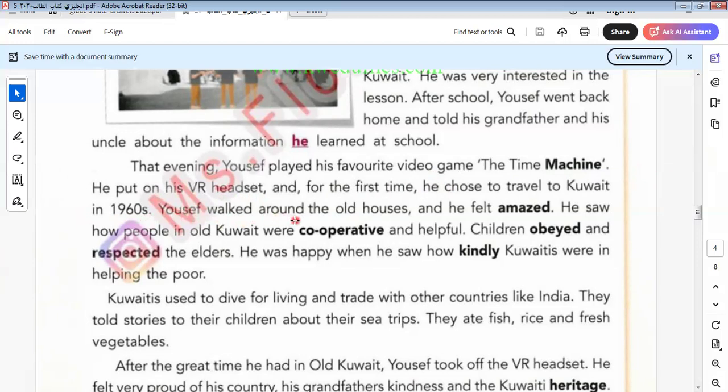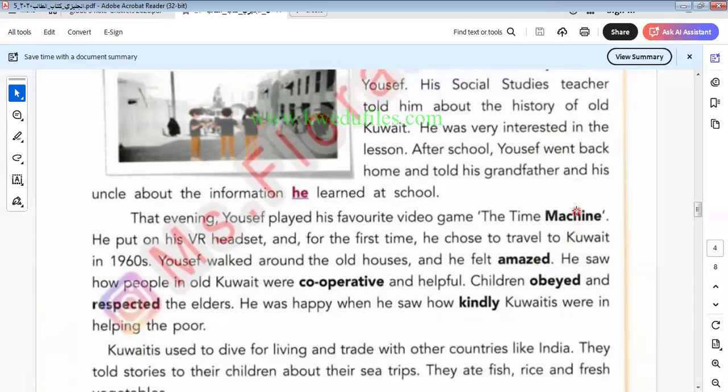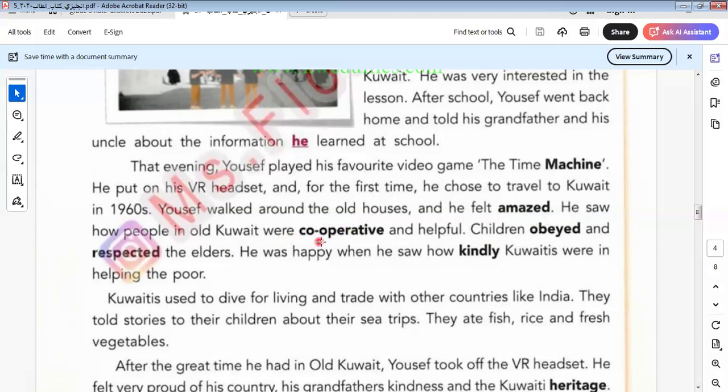Yusuf walked around the old houses and he felt amazed. So here we know that the bold words mean this word is important and we must keep it. Here we have machine. Here we have amazed. Here we have cooperative. All these words are important to keep, grade 5. Grade 5, you must keep the vocab very well. English depends on enriching vocab. So we must keep a lot of vocab.